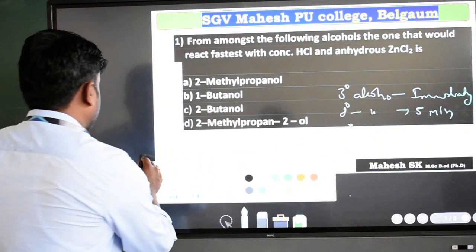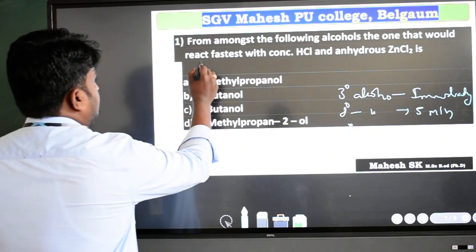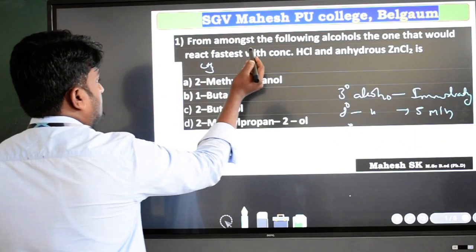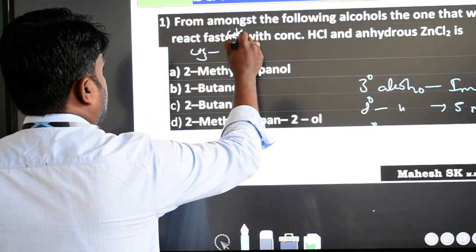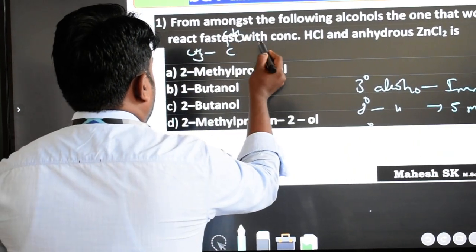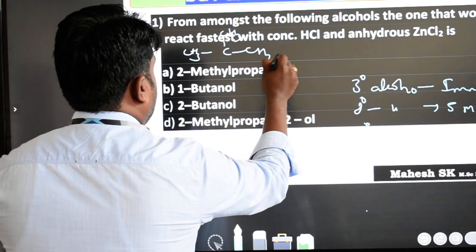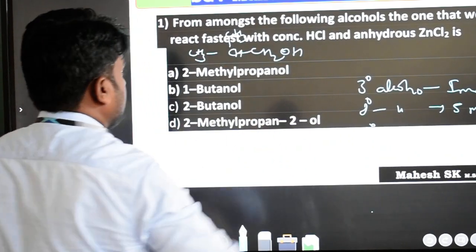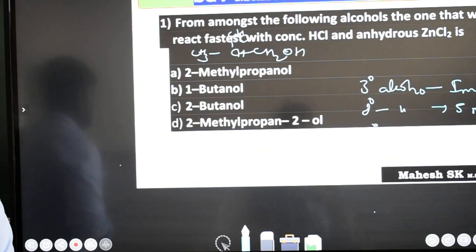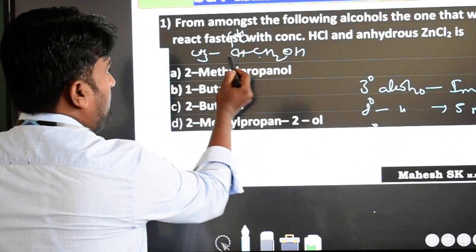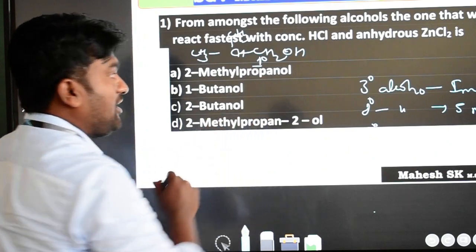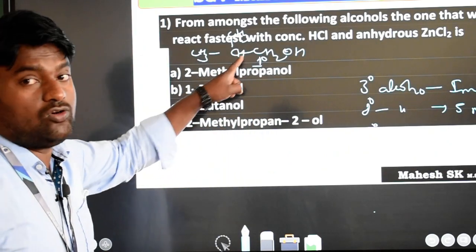CH3, CH, CH3, and CH2OH. That is nothing but 2-methyl propanol. See, the OH is attached to a carbon atom which is linked to only one carbon atom, then it is called a primary carbon atom. So it is a primary alcohol, the first option.